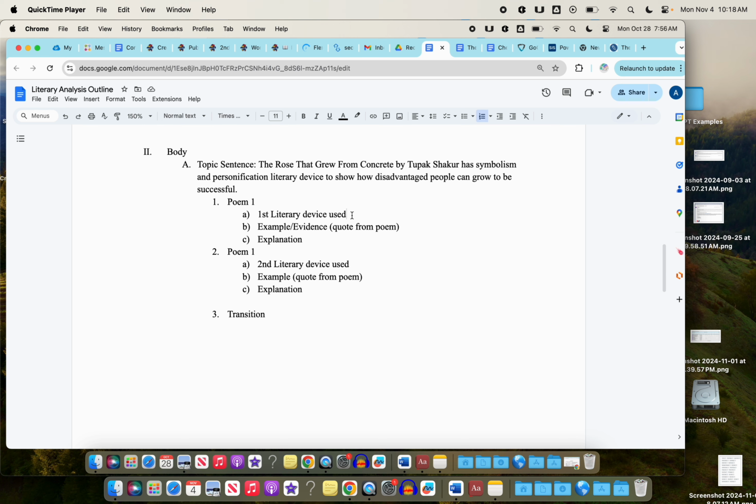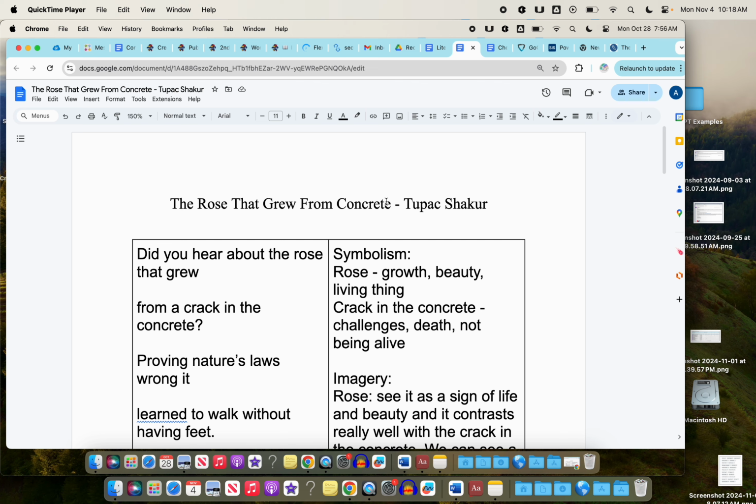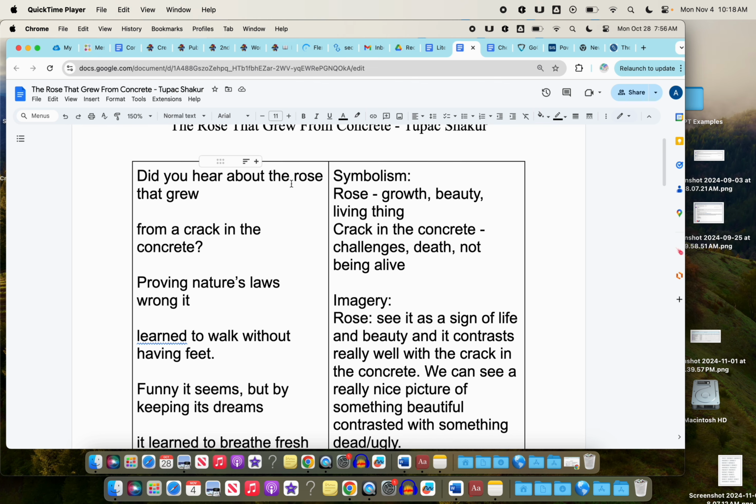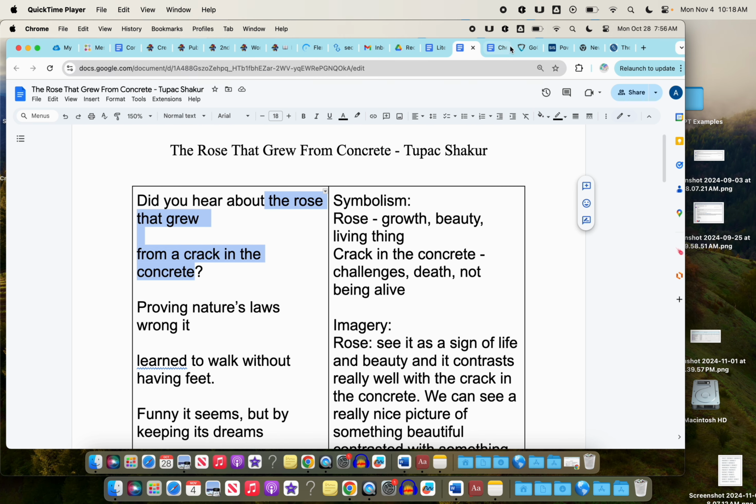So, poem one. I don't need to put anything on there, so I'm going to put the literary device. And since I did symbolism first in the topic sentence, I'm going to put symbolism first for my first part of this paragraph. Then I'm going to go back and look and see, okay, what symbolism quote am I going to have from this particular poem? So we're going to do a rose that grew from a crack in the concrete.